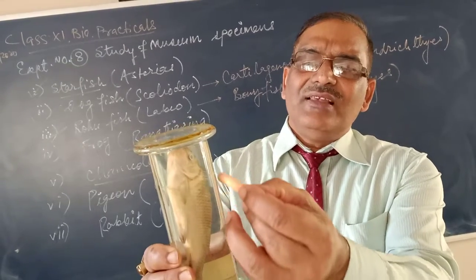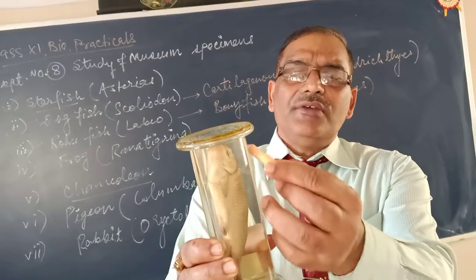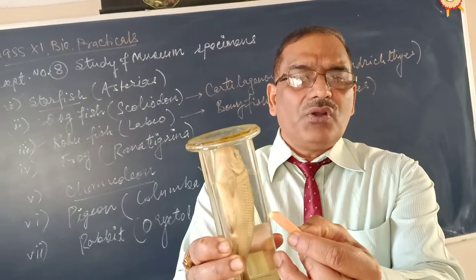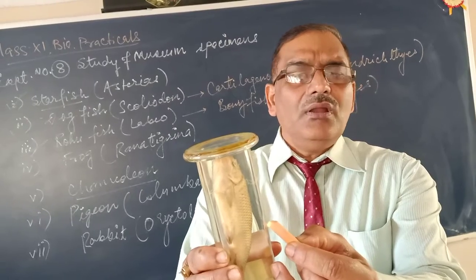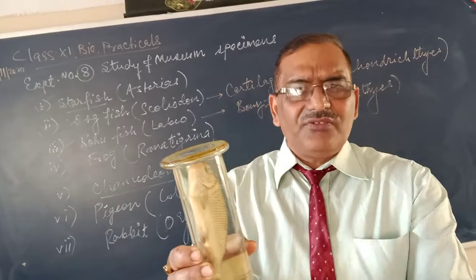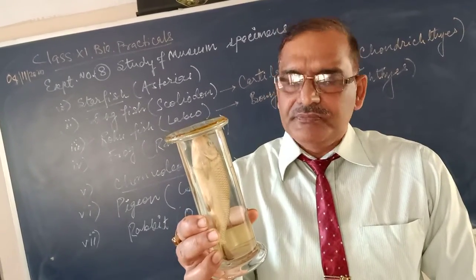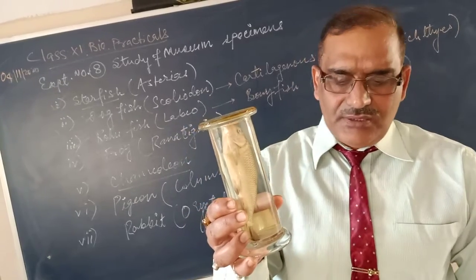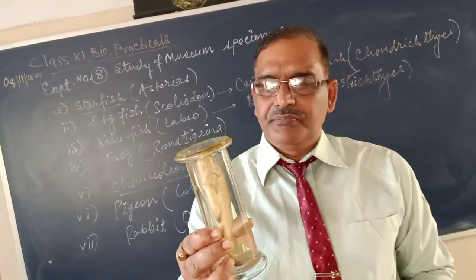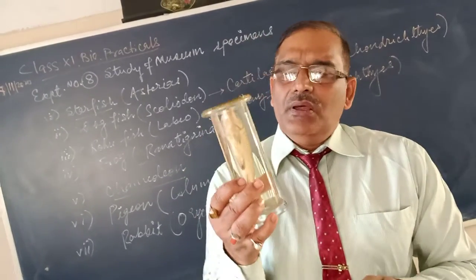Now see the scales. Scales are larger and clearly visible. Larger, somewhat thicker scales called cycloid, ganoid or ctenoid type. So scales are different. But in case of cartilaginous fishes, scales are placoid type.